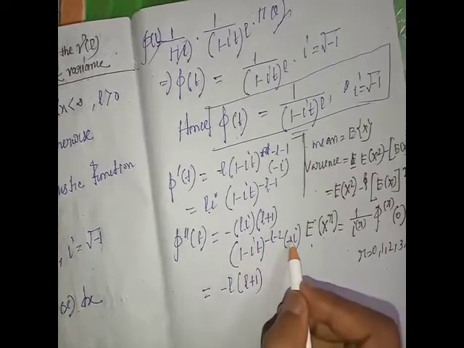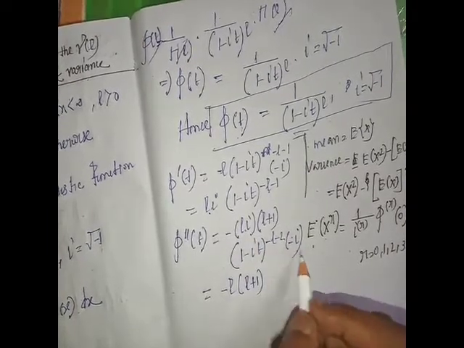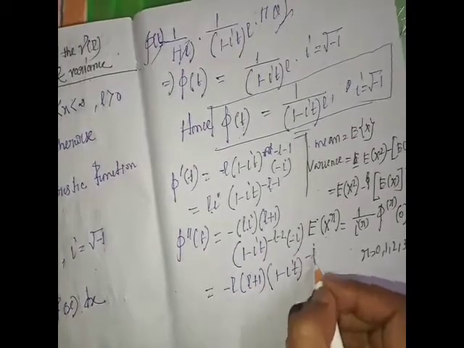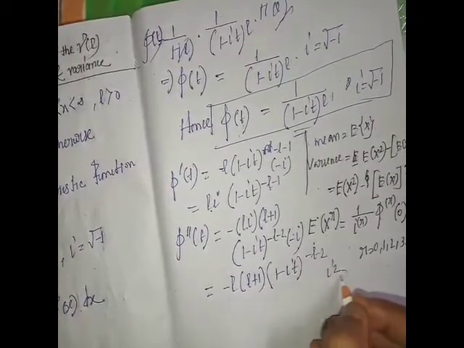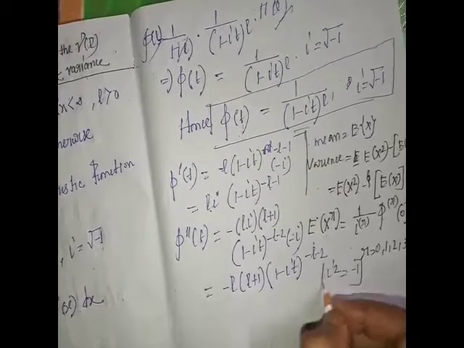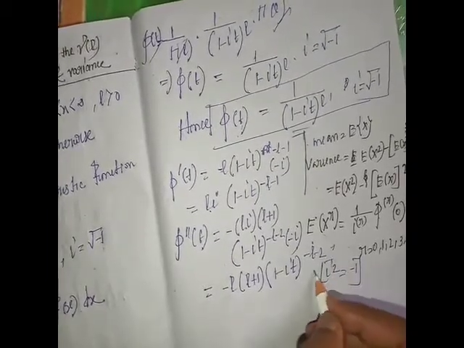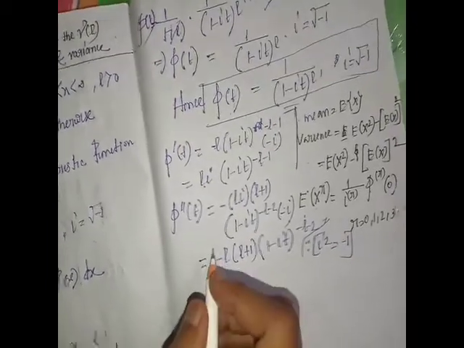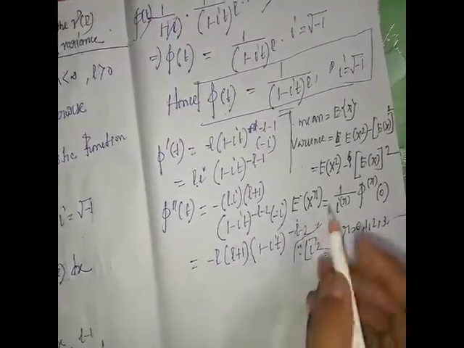This i into this i is i square, equal to minus 1, so (1 minus it) to the power minus l minus 2, since i square equals minus 1. This is the popular result.